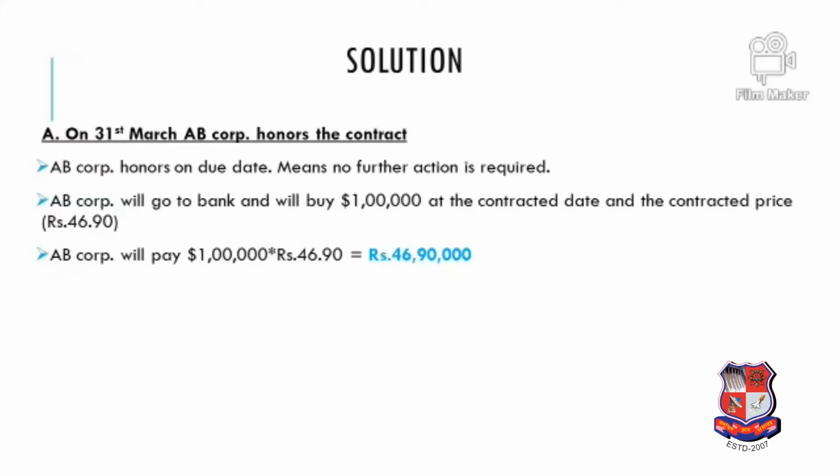That means on 1st January we have entered with a bank to buy $1 lakh at 46.9. So we have promised the bank that we will buy $1 lakh in March at 46.9, and actually on March 31st we honor, and our obligation to pay is 46.9 per dollar multiplied by the $1 lakh we have requested the bank to provide us. And so the total obligation in the first question is 46 lakhs 90,000. So this is the solution of the first question which was asked in the case study.